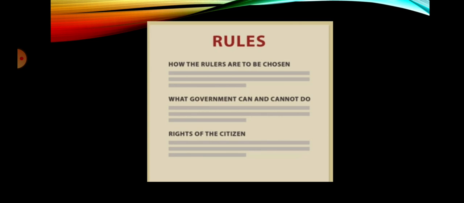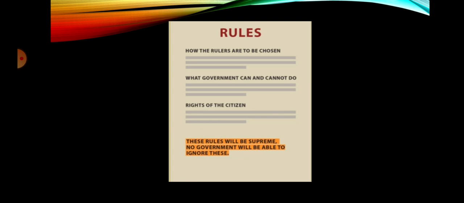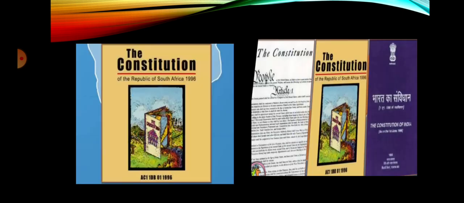So they wrote down some basic rules which everyone should follow, like how the rulers are to be chosen, what the government can and cannot do, and what the rights of the citizens are. They also agreed that these rules would be supreme and no government would be able to ignore them. This set of basic rules is called the Constitution. The example of South Africa tells us why we need a constitution.